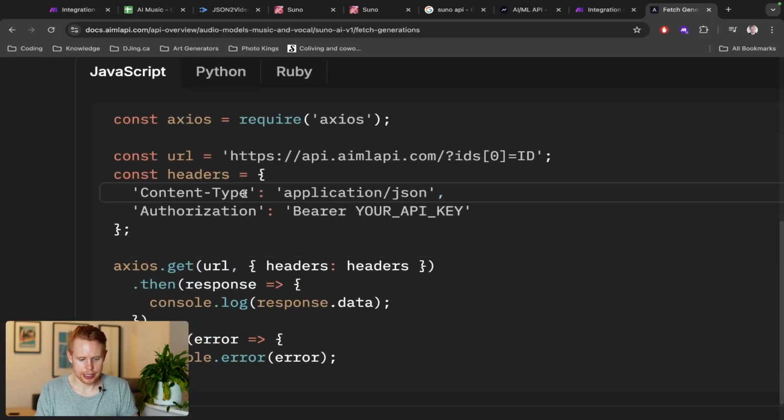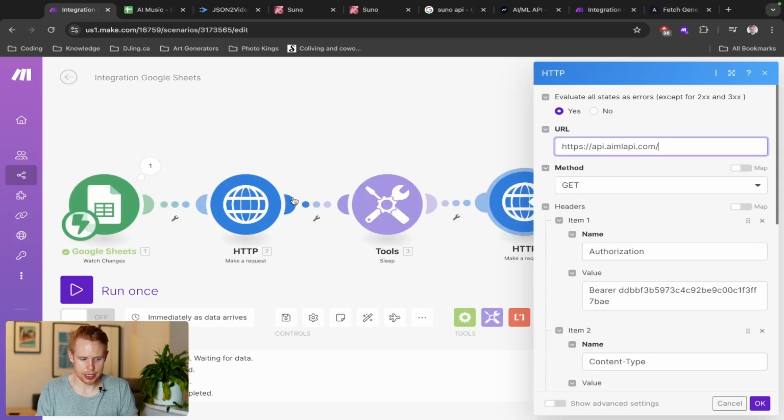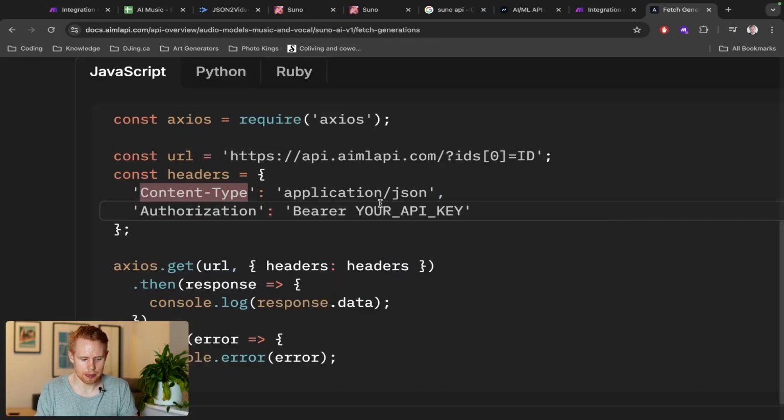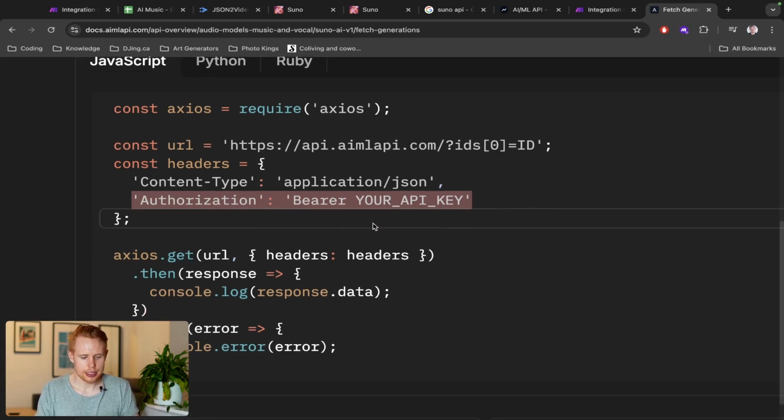So content type, JSON application, which is the exact same as what we have here. And then authorization and the bearer key. This is to authorize you so that they actually know who you are, and they're like, okay, this person actually has an account, they paid for this, and all that kind of stuff. And that's actually pretty much it.